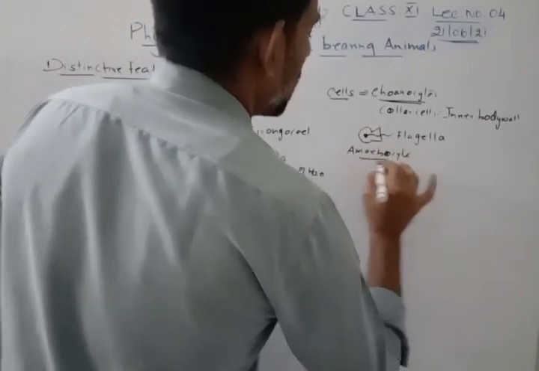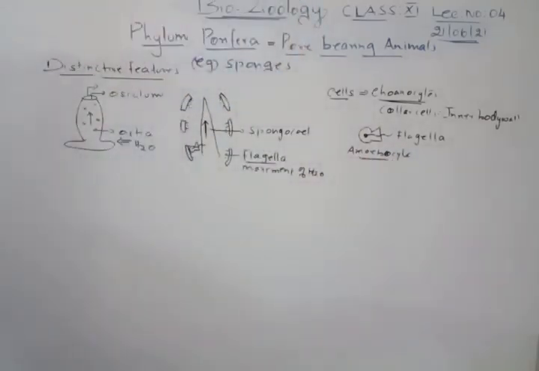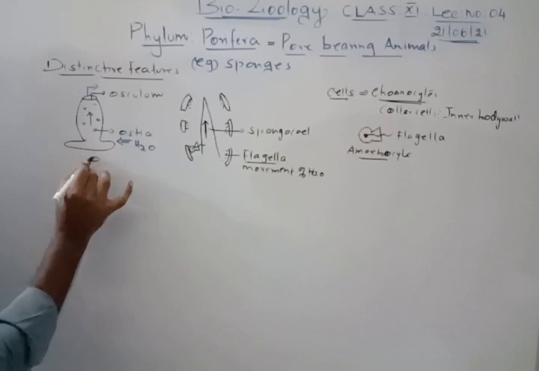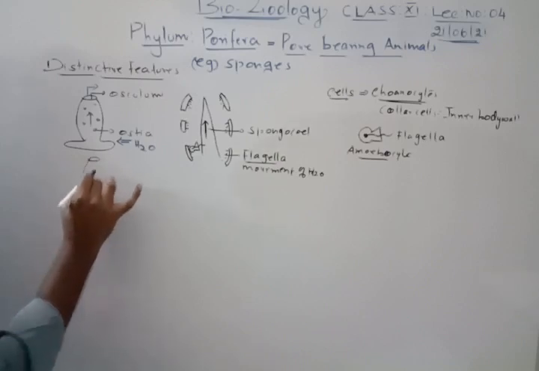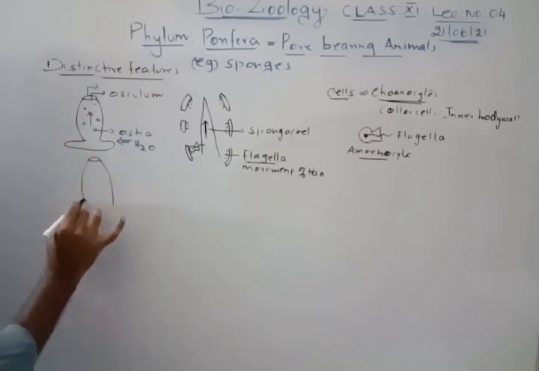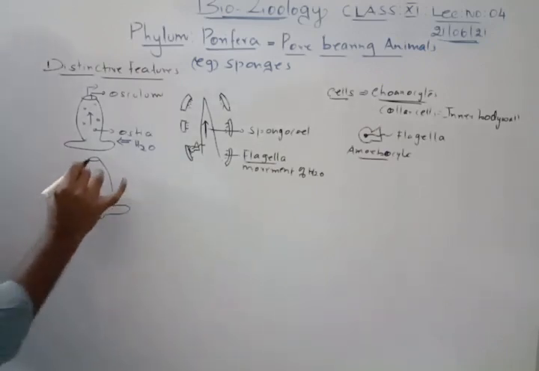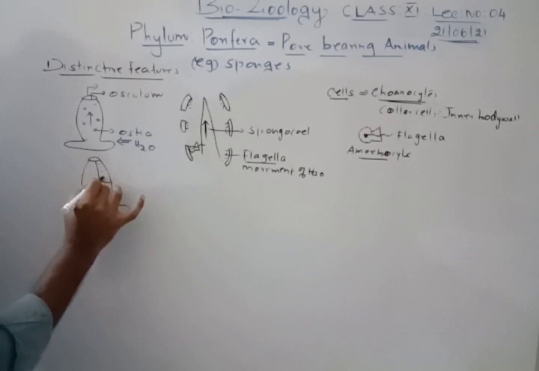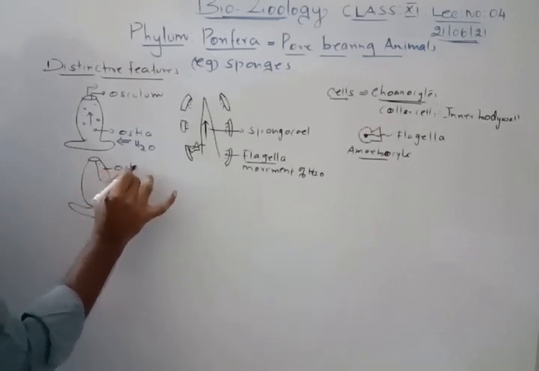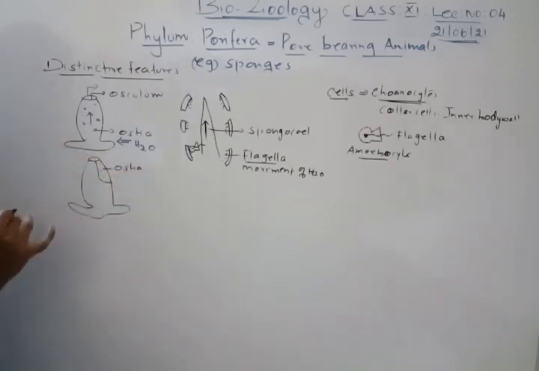Amoebocytes. I'll just draw for you to understand this. This is the osculum, I told you, and this is the body of the sponge, and this has the ostia, and this is the osculum that you know.